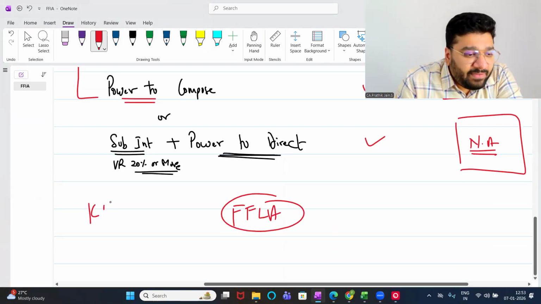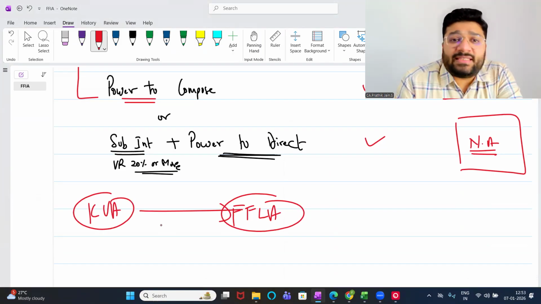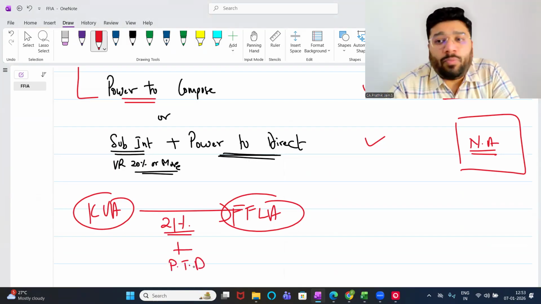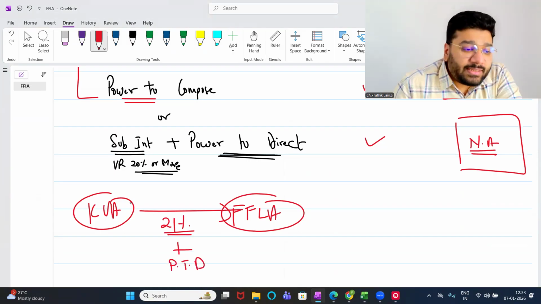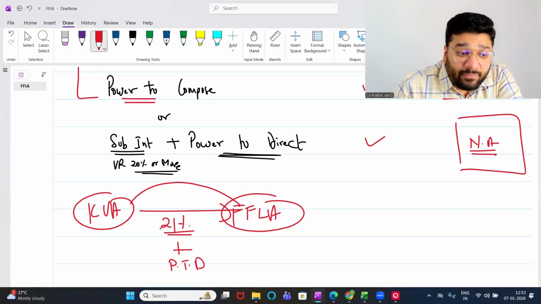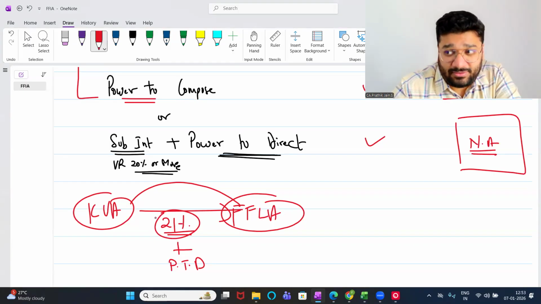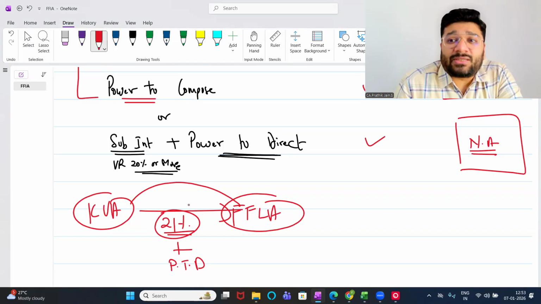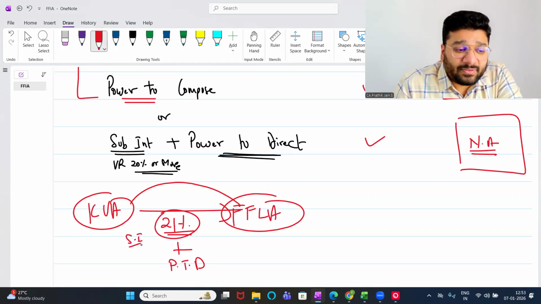FFLA, this is KVA. KVA has invested 21% in FFLA. Plus I have power to direct. No power to compose, power to direct. Yes, KVA and FFLA holding subsidiary? More than 20%, yeah? Oh my God. More than 20%. 20% or more will give you substantial interest. Power to direct will give what you called power to direct.